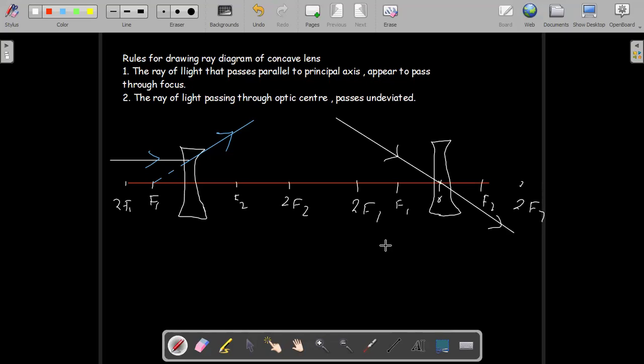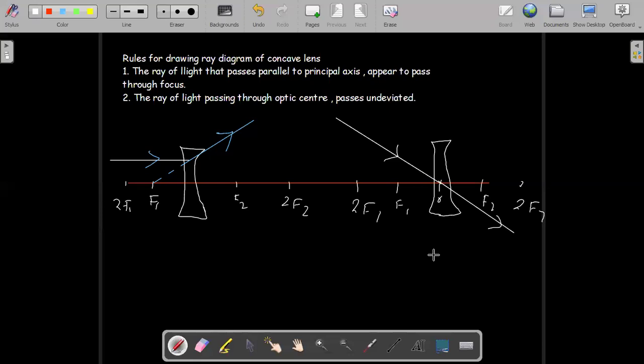Got it? And sir, one doubt. Yes. This is for both convex mirror and concave lens, sir? Yes, it is for both. Okay, sir. And one more doubt, sir. What is the second point for this convex lens and concave mirror? For the convex lens and concave lens, if you are talking for the lens, it will remain the same.